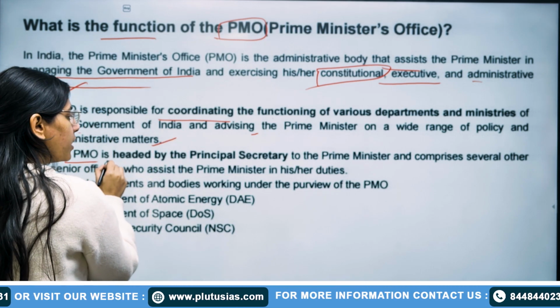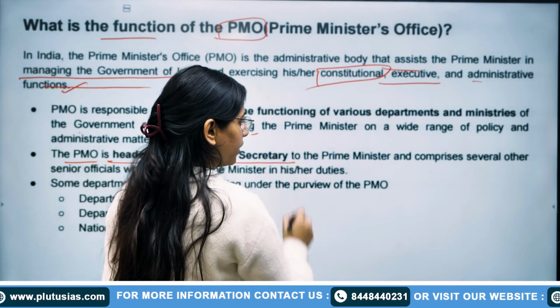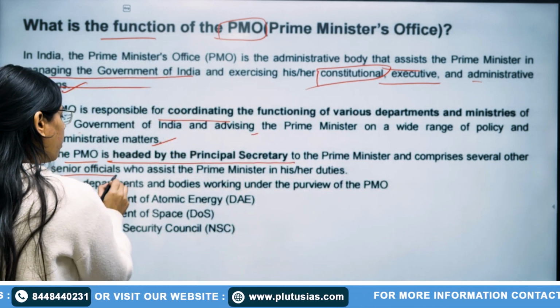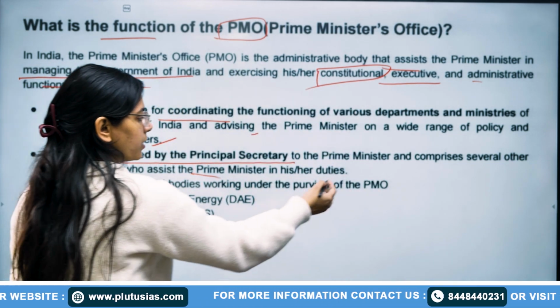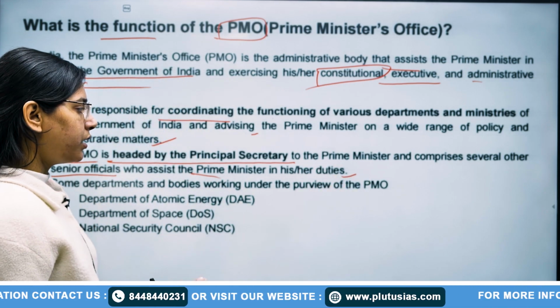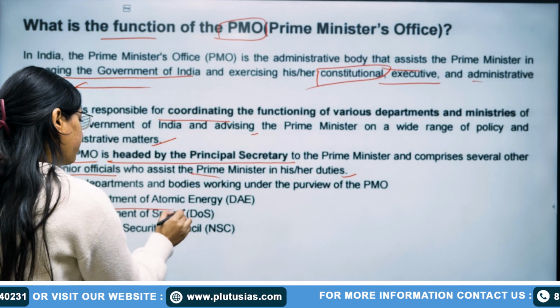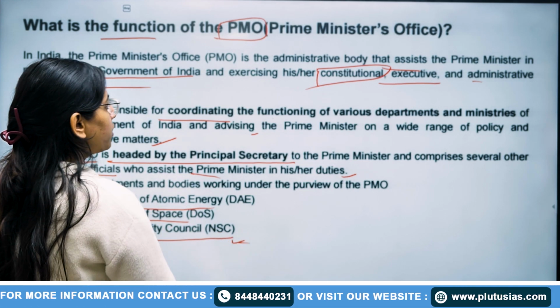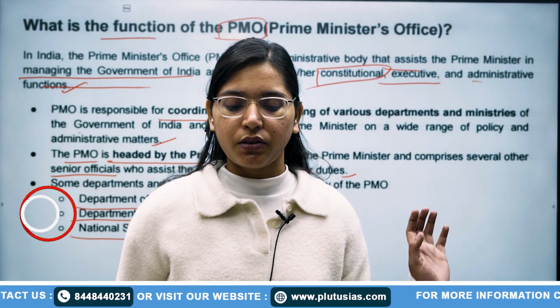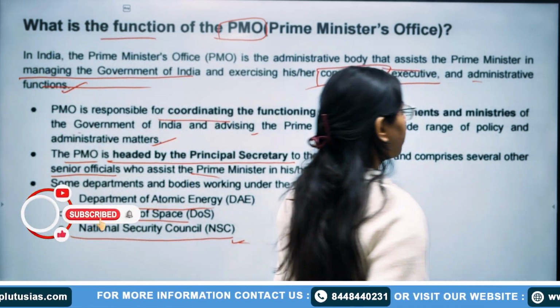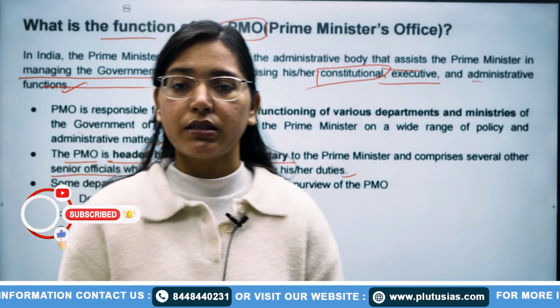The PMO is headed by the Principal Secretary to the Prime Minister and comprises several other senior officials who assist the Prime Minister in his duties. Okay. Some departments and bodies working under the PMO are Department of Atomic Energy, Department of Space, National Security Council. This is about the functions of PMO. And earlier we have seen the powers and functions of Prime Minister. Now this is it. Thank you.